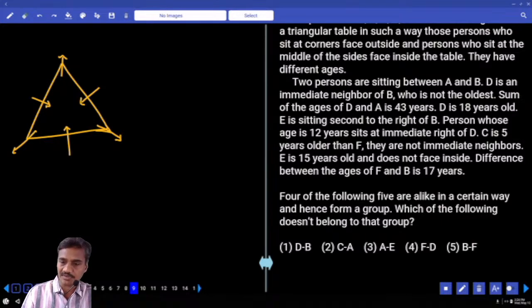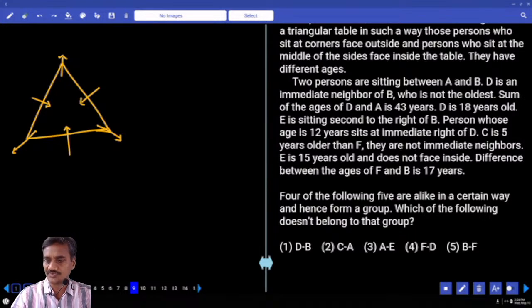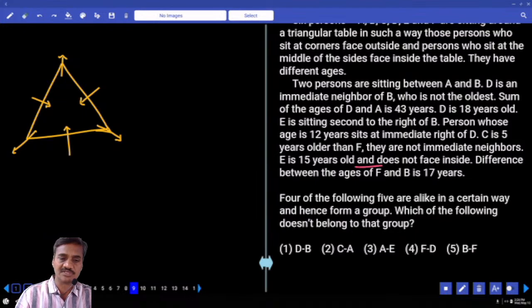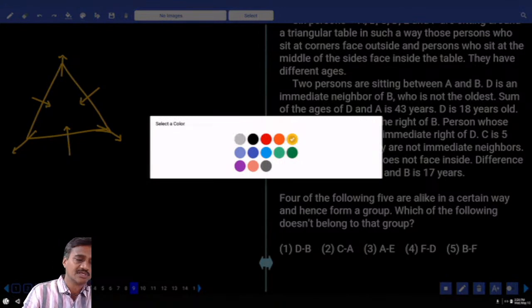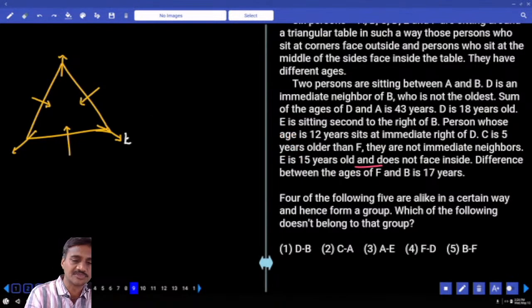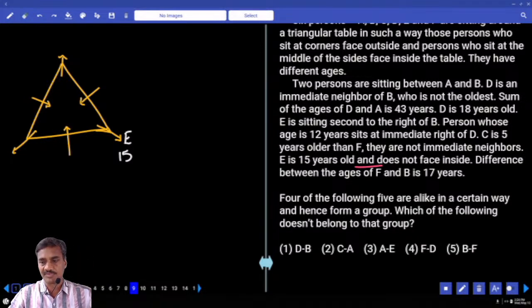Then coming to this one, E is sitting second to the right. First we need to identify the direction of any person. Now E is 15 years old and does not face inside. As E is not facing inside, E must be away from the center. E can be at any one of these 3 places. E, who is 15 years old, is away from the center.